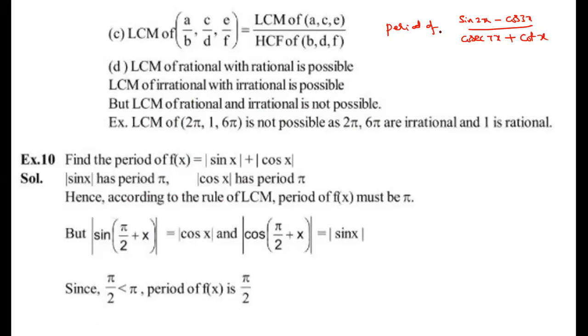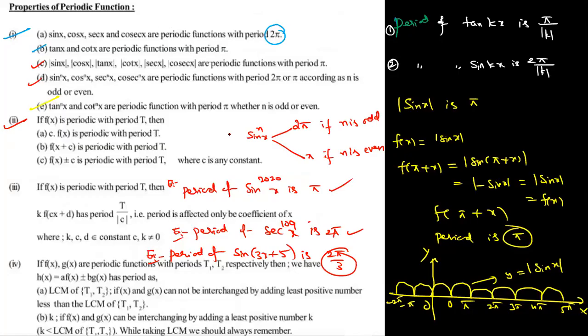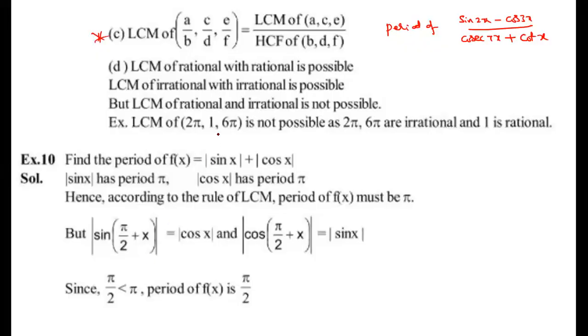Clear? So this is a very important formula. LCM of fractions is equal to what? LCM of numerators by HCF of denominators. The same formula is applicable for HCF also. HCF of fractions, what is the formula? HCF of numerators by LCM of denominators. So this formula is very important here, students.